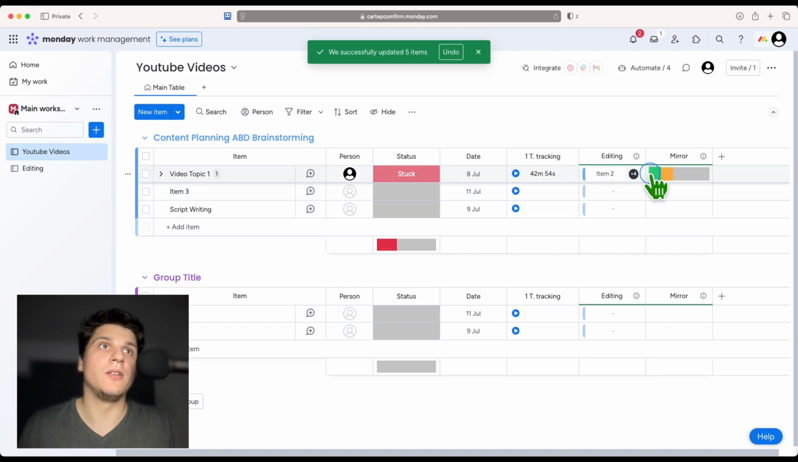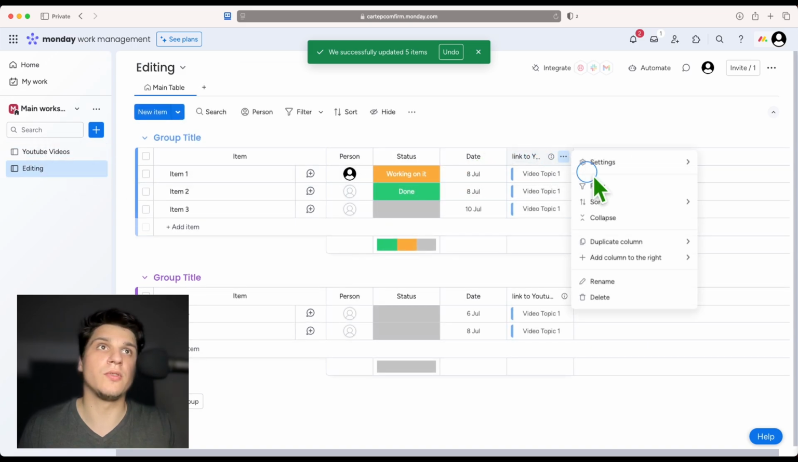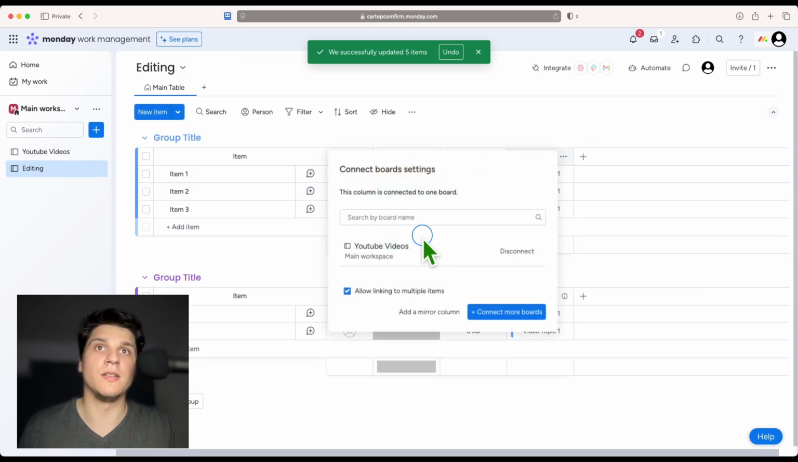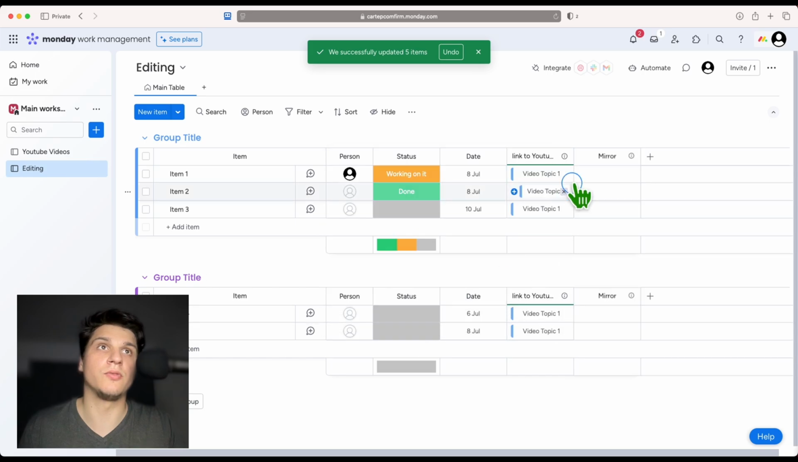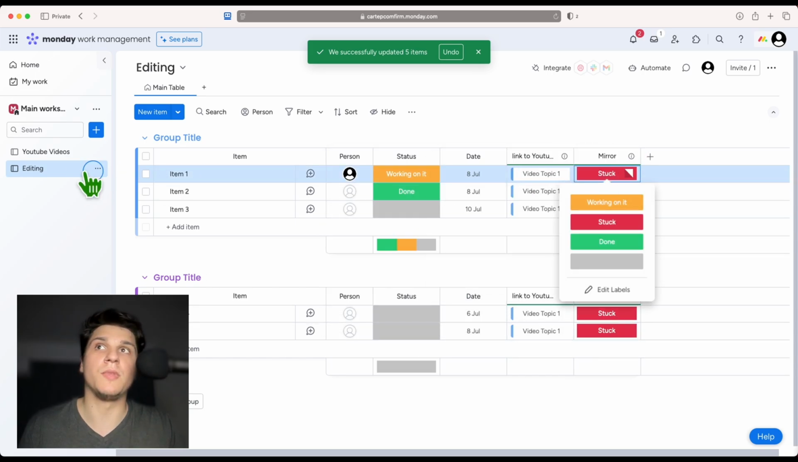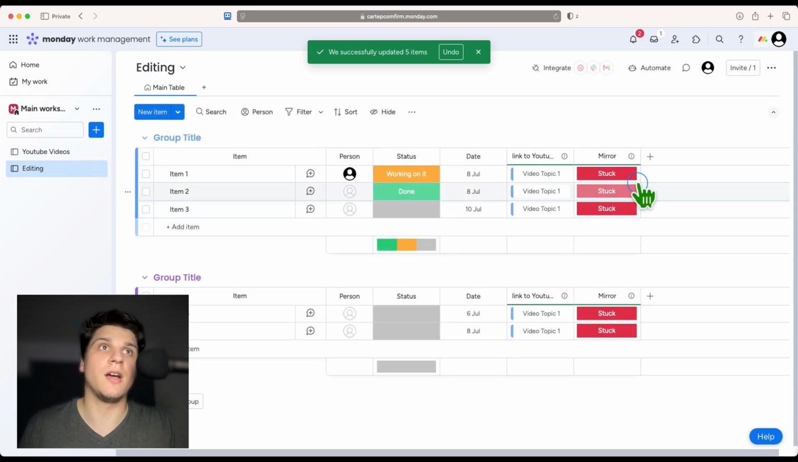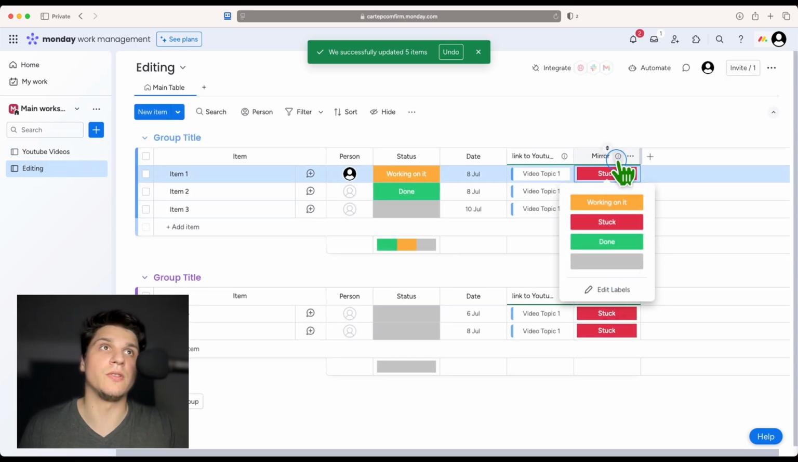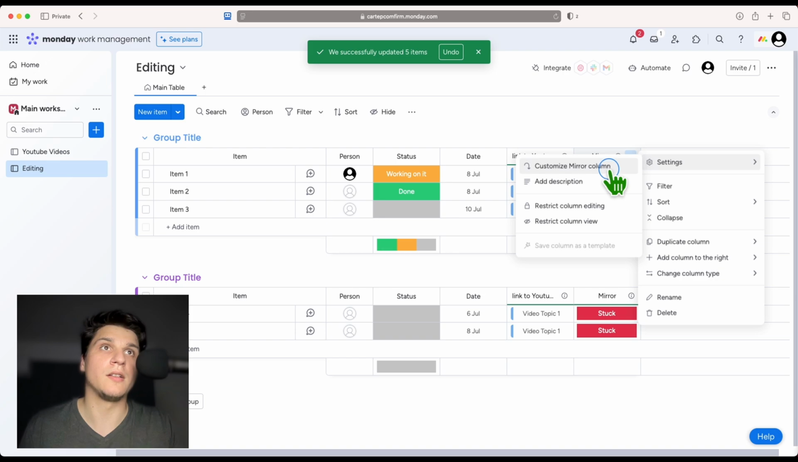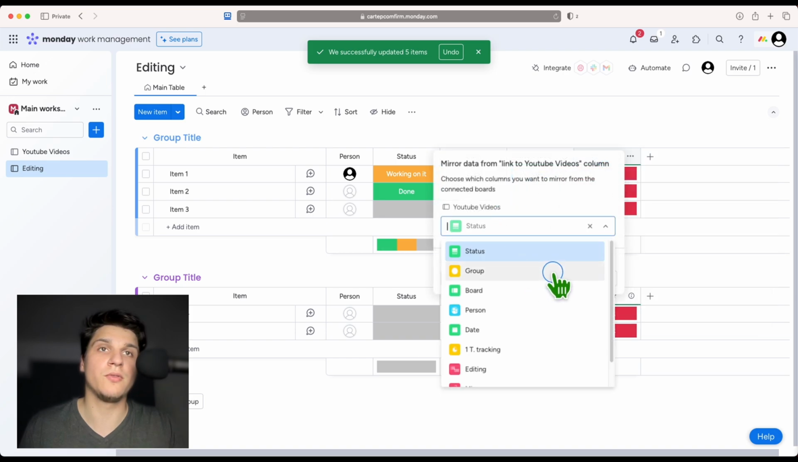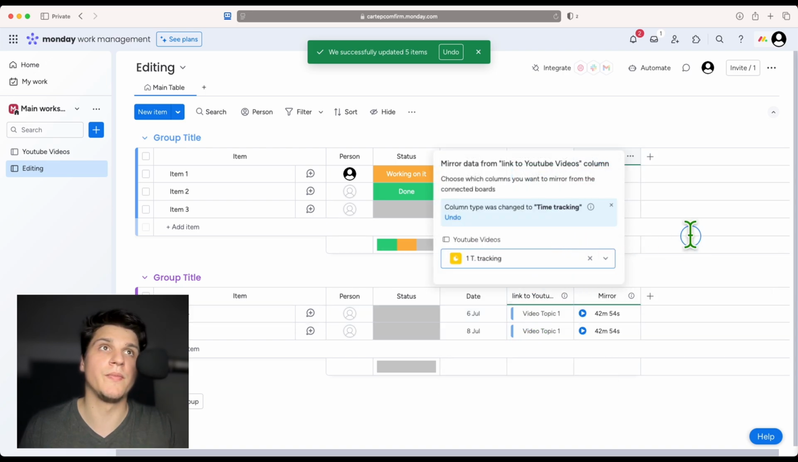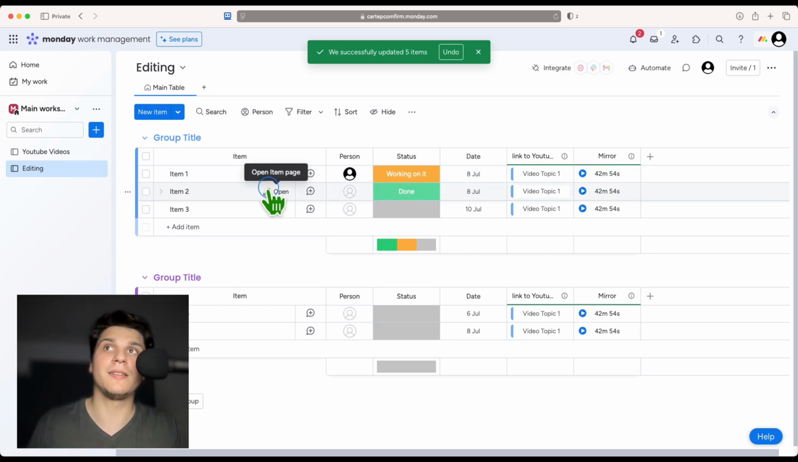And now if I look here, I'll see all the works here. And now if I want to, I can customize this. If I want to add a mirror here, maybe I can add a mirror from this one. And here I can see that I just added the stock, so it mirrors the stock. And now I can click on here and customize mirror. And maybe instead of the status, maybe I want to mirror the tracking, so I can see the tracking on the other board. So this can really save a lot of time.